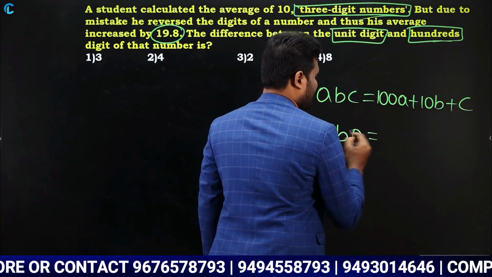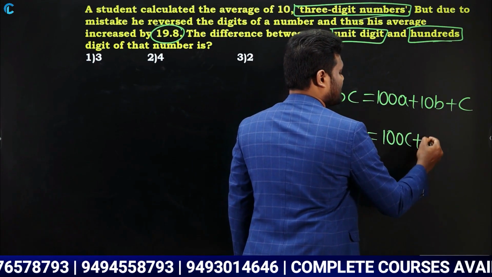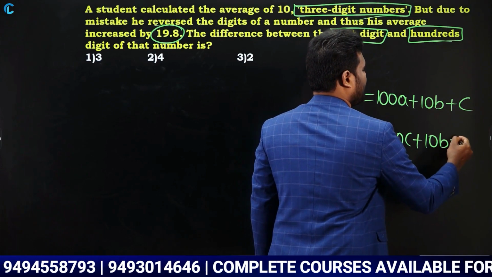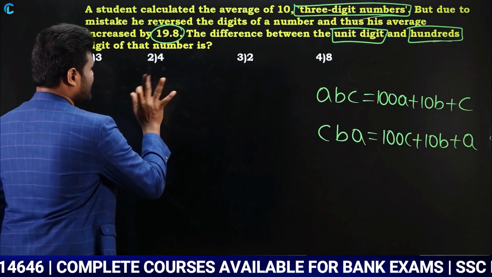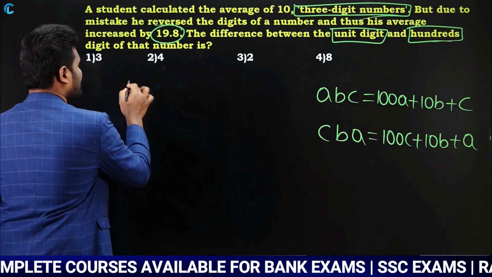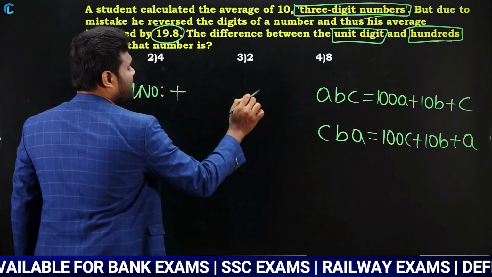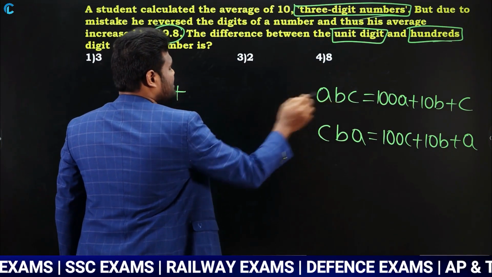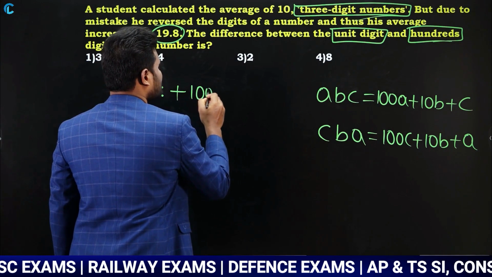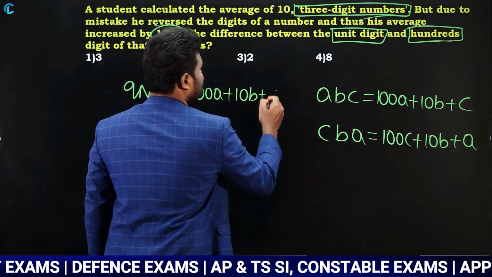Yes or no? Similarly, CBA can be written as 100C plus 10B plus A, yes or no? Now, if you calculate this, out of those 10 numbers, 9 numbers are going to be same anyway. Now, the remaining number is nothing but the 3-digit number ABC. As it is a 3-digit number ABC, we need to write it as 100A plus 10B plus C.